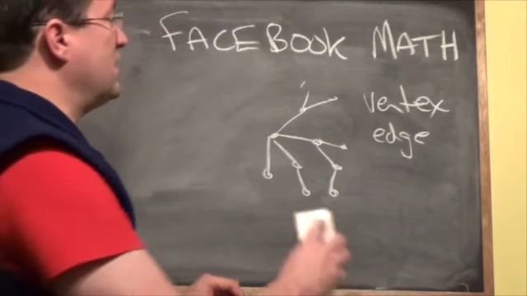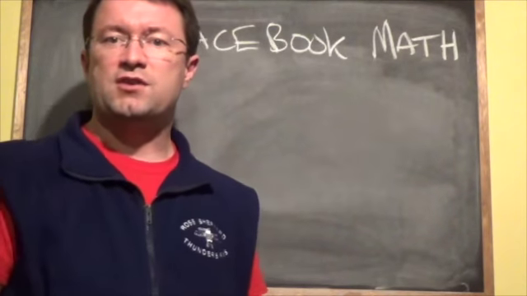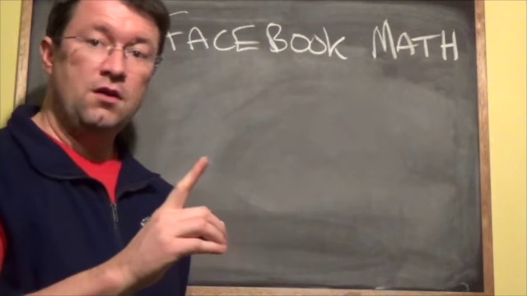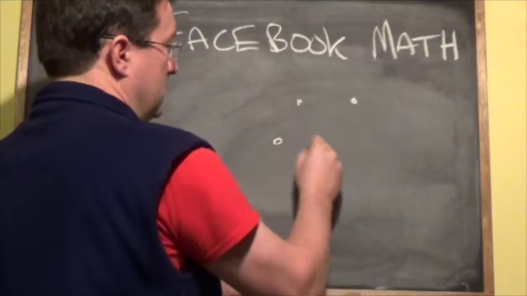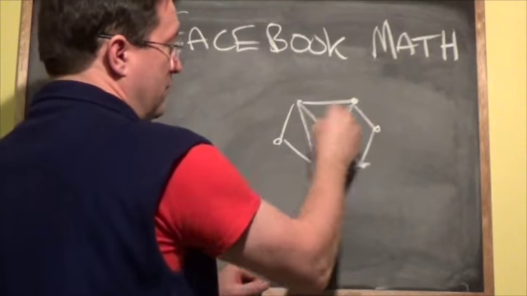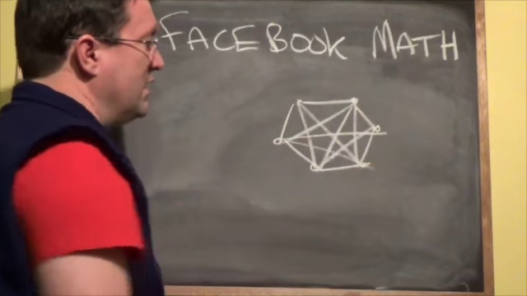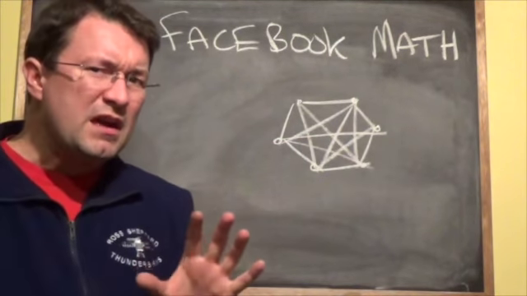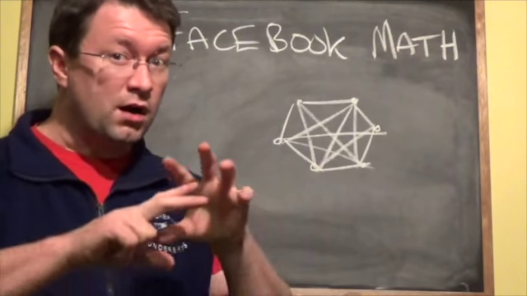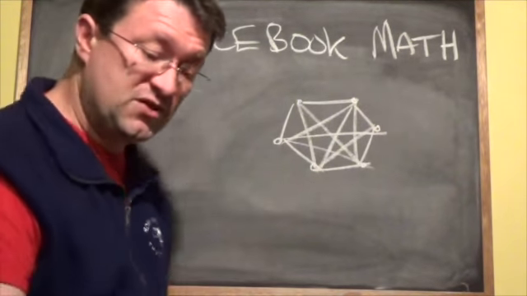Now, some interesting things pop out about that, and we can demonstrate some interesting relationships mathematically. For example, in any group of 6 people that might exist, when we connect those all together, what we can demonstrate is that there will either be a group of 3 in there that all know each other, or a group of 3 that are complete mutual strangers to each other. Kind of one or the other, but that is going to exist in any group of 6.